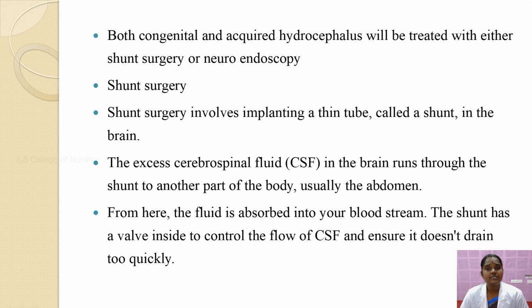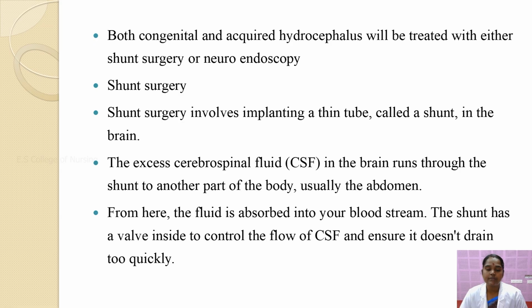In this, both congenital or acquired hydrocephalus will be treated with either the shunt surgery or neuroendoscopy. Shunt surgery involves implanting a thin tube, called the shunt, in the brain. The excess cerebrospinal fluid in the brain runs through the shunt to another part of the body, usually the abdomen, from where the fluid is absorbed into your bloodstream.